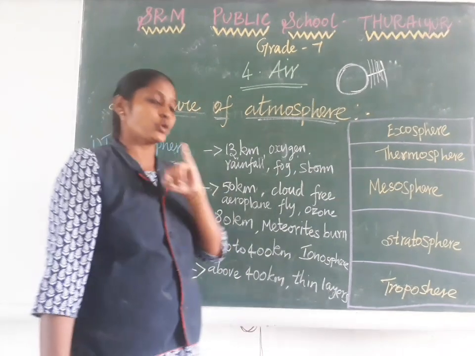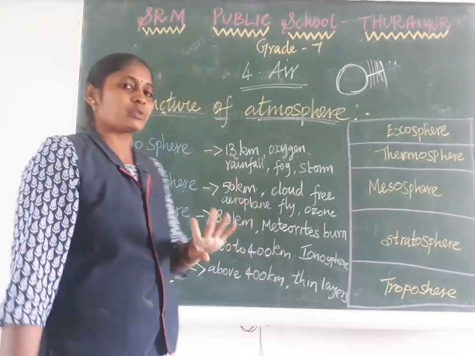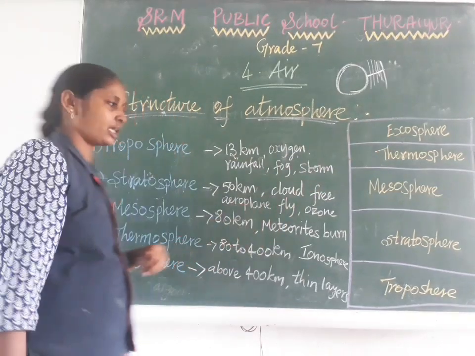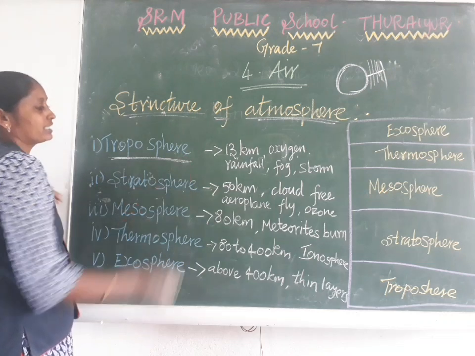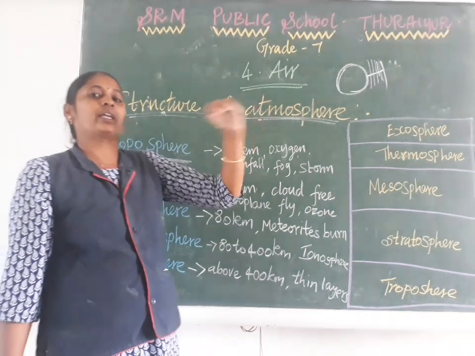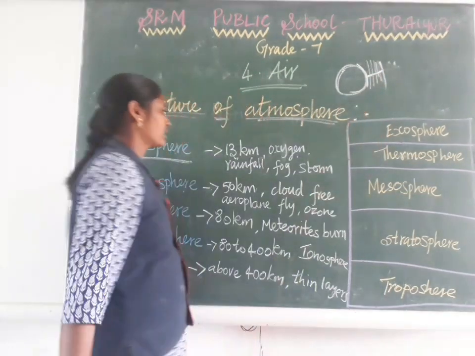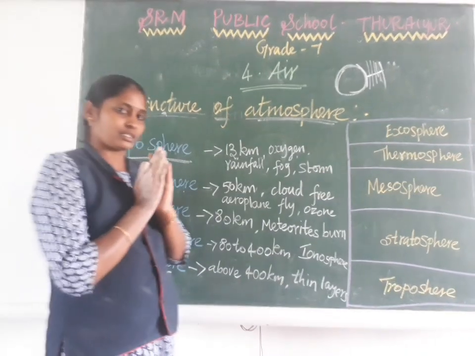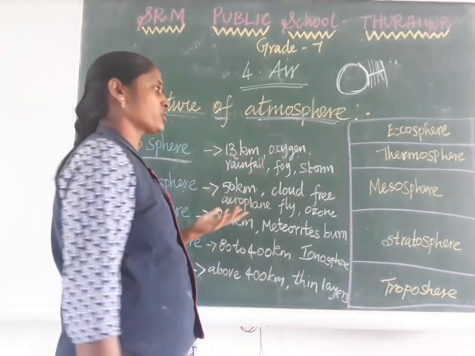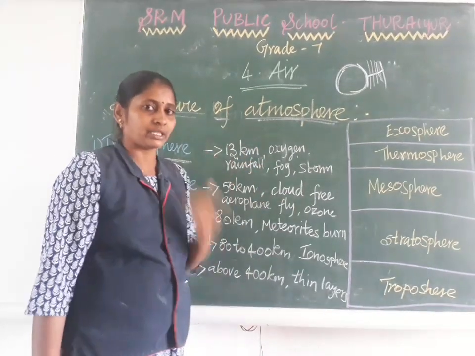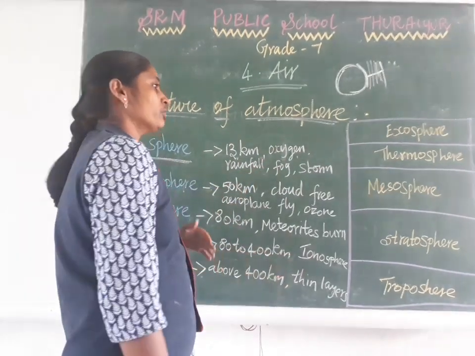Okay, the troposphere is the layer very close to the earth's surface, very close to the earth's crust. It extends 13 kilometers. What is present in the troposphere? The gas we breathe, oxygen, is present in the troposphere.